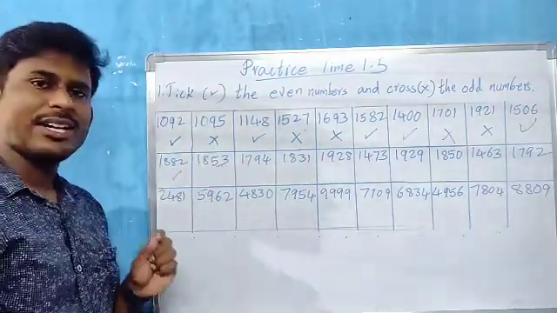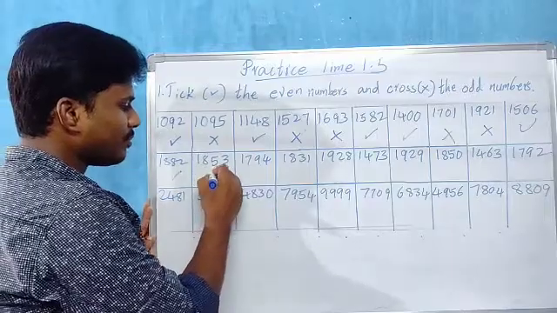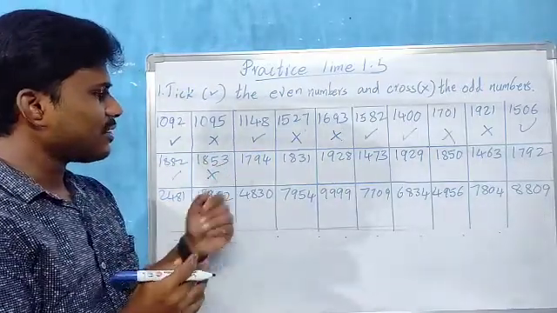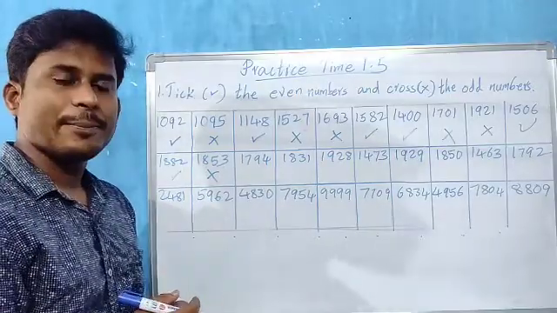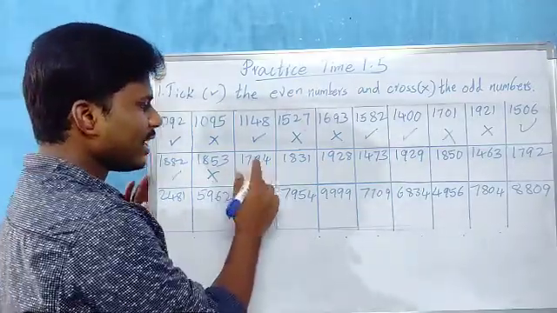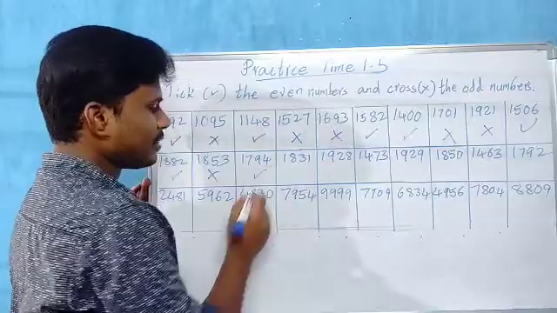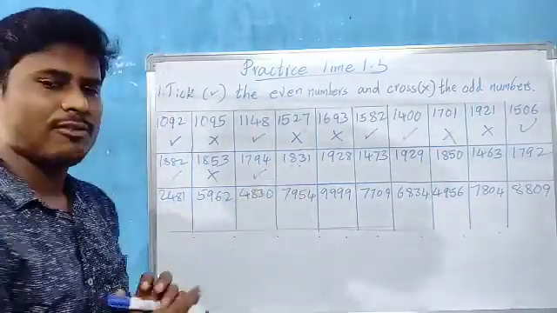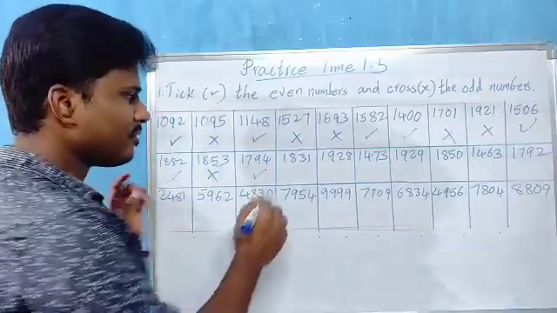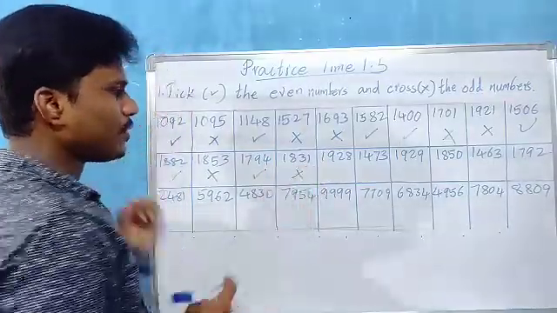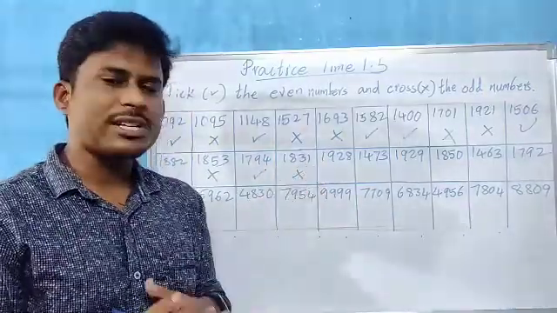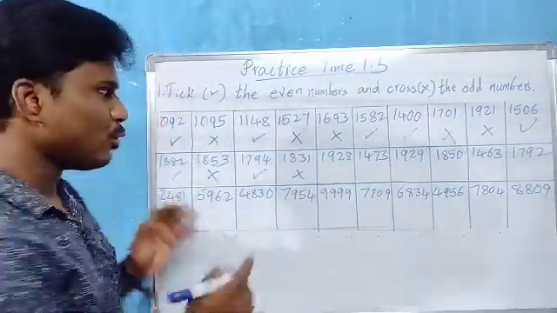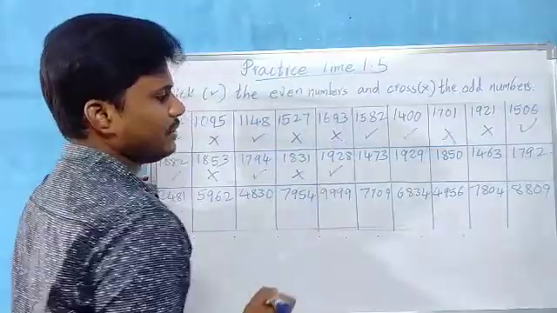3, children. 3 is an odd number. So the total number becomes odd number. Cross. Next 1794, children. 4 in the ones place. 4 is an even number. So the total number becomes even number, children. 1831. 1 means what, children? Odd number. The total number becomes odd number. 1928. 8 is which number, children? Even number. So the total number becomes even number. Tick it.